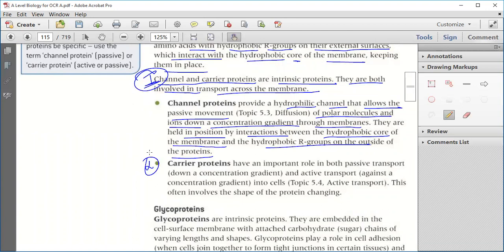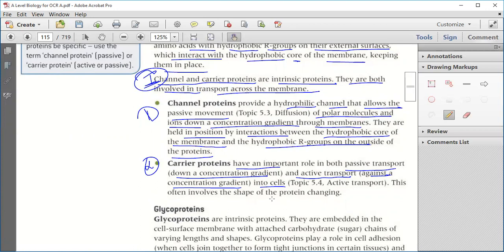The second type is the carrier protein. This is also important. Carrier proteins have an important role in both passive transport down the concentration gradient and active transport against a concentration gradient into cells. Passive transport means down a concentration gradient, and active transport means against the concentration gradient. The things moving in and out of the cell, the carrier protein is doing that role.